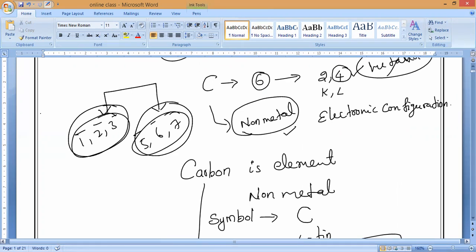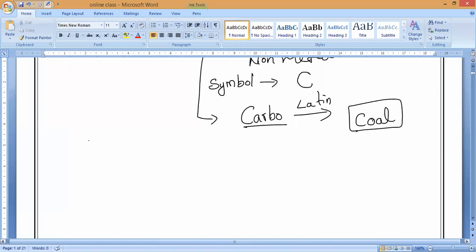If the valency is 4, we should consider it a metalloid, but that is not applicable in the case of carbon. Carbon is purely a non-metal. Even though it has 4 electrons in its valence shell, it is typically a non-metal. That is what you have to remember.